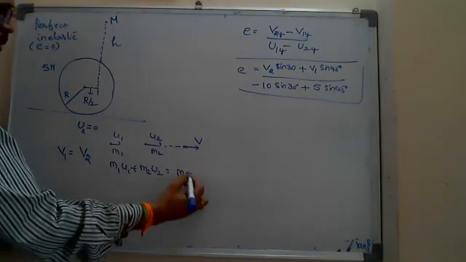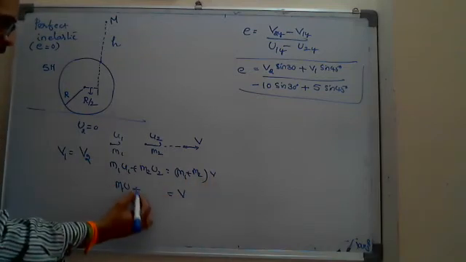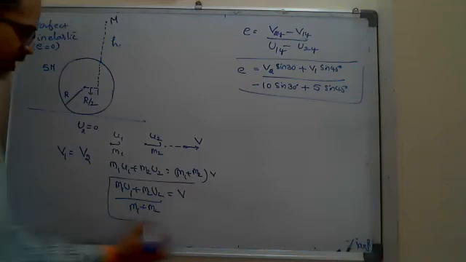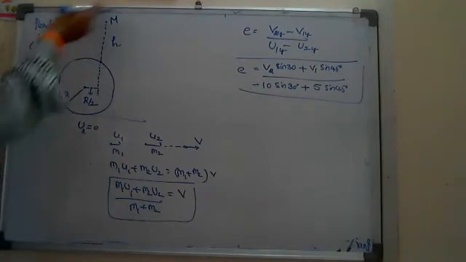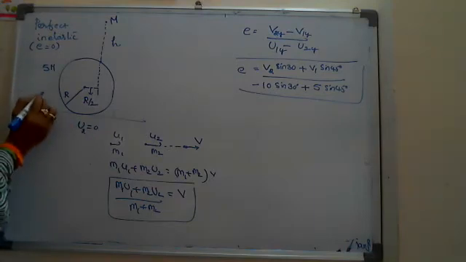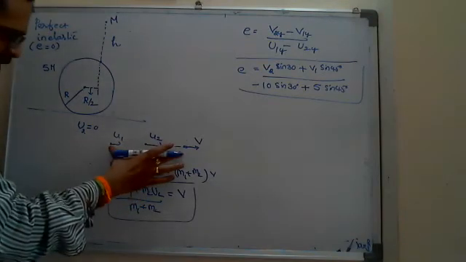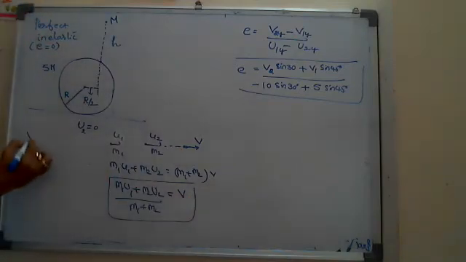I write (m1 plus m2) moving with the common velocity. That common velocity in the basic model is (m1 u1 plus m2 u2) divided by (m1 plus m2), the velocity of both the bodies. So if it is perfectly inelastic, then why are you asking what are the velocities of both the bodies after the collision? According to the known concept in the basic model, they move with the common velocity. Then why don't you say the velocity after the collision of the first body is equal to the velocity of the second body?